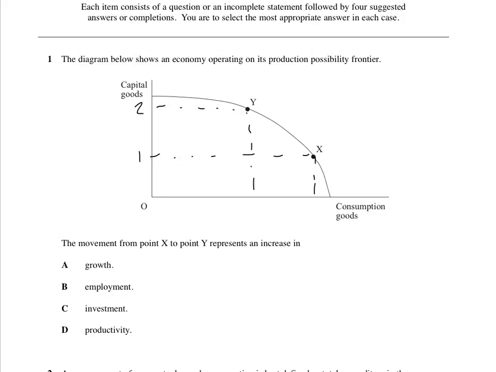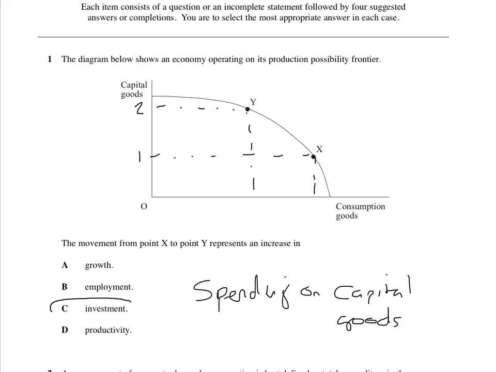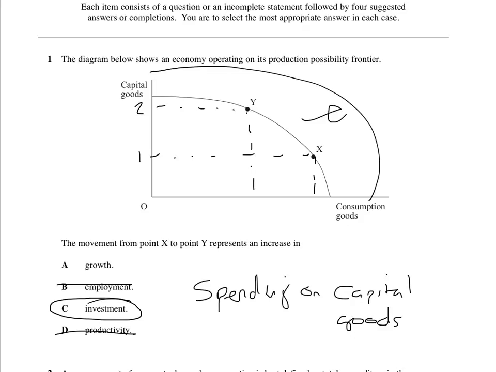We know the definition for investment is spending on capital goods by firms. So if there's an increase in capital goods being made, then there's going to be more investment. So the answer is C. All the other ones are wrong. Obviously growth is wrong, because growth would have to be another line coming out like this. And employment, God knows why, and productivity is wrong. So there we are, C.